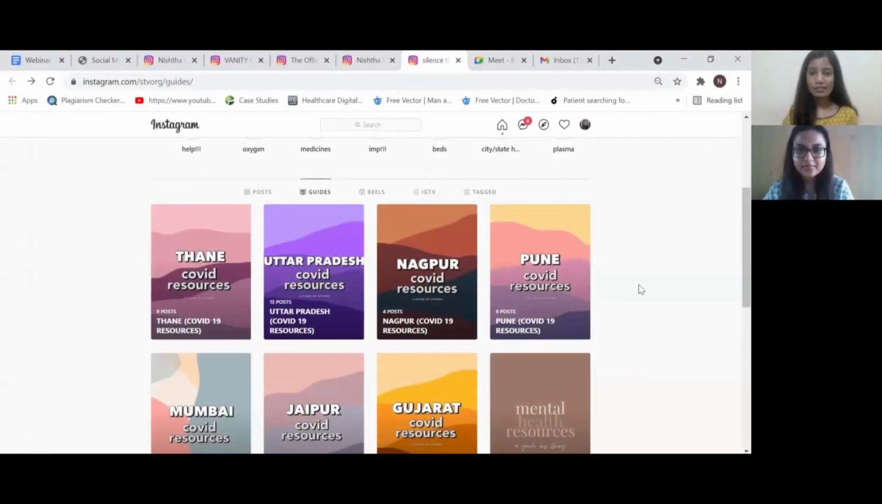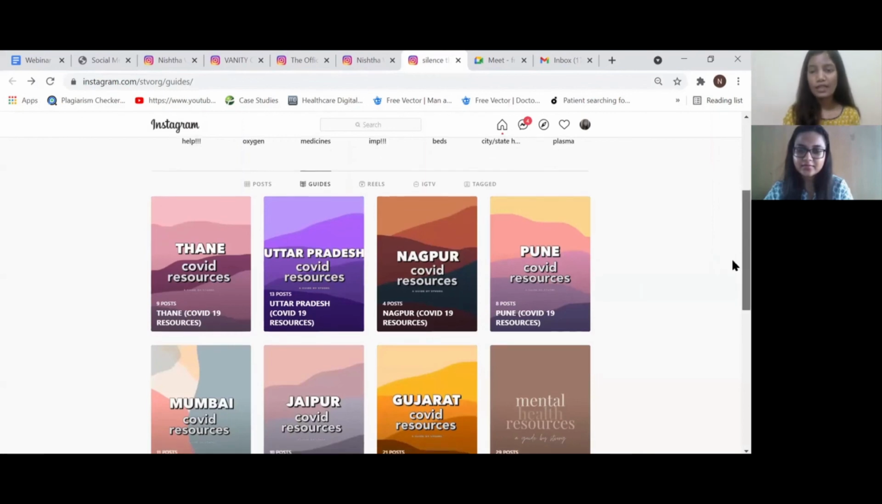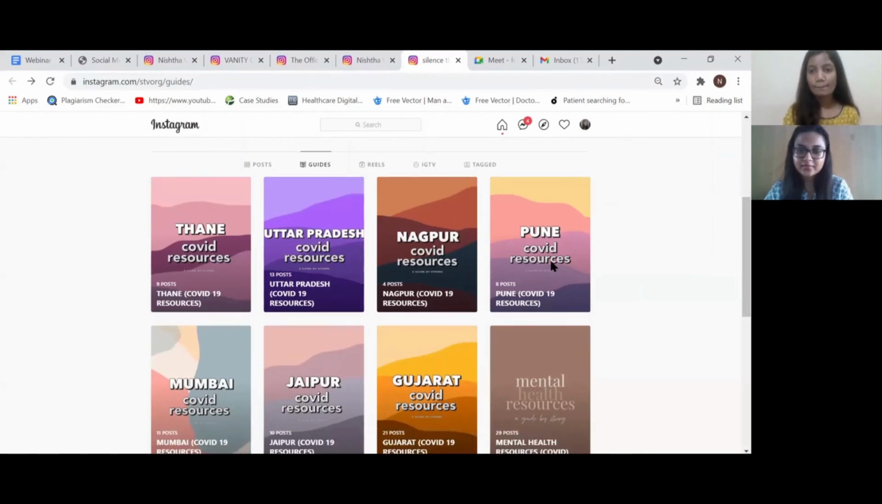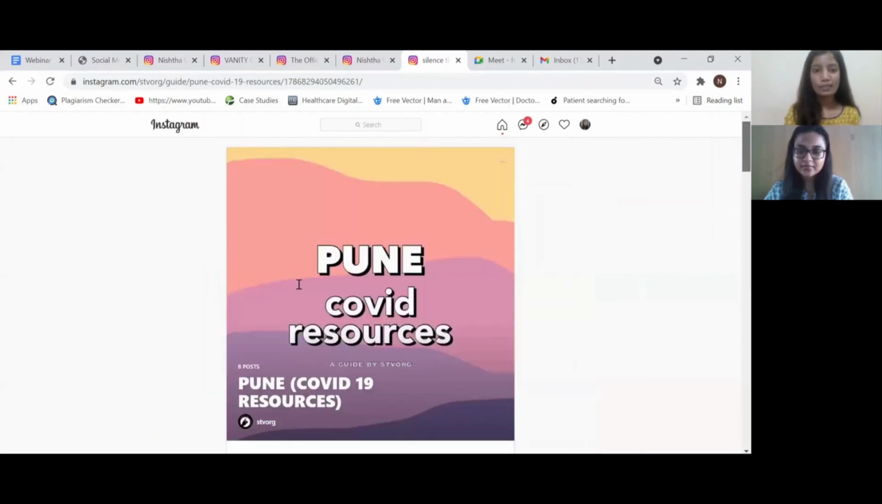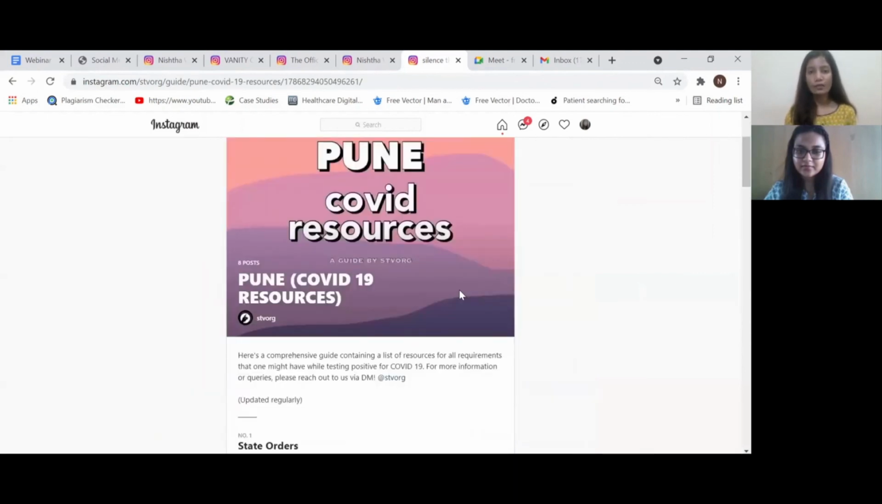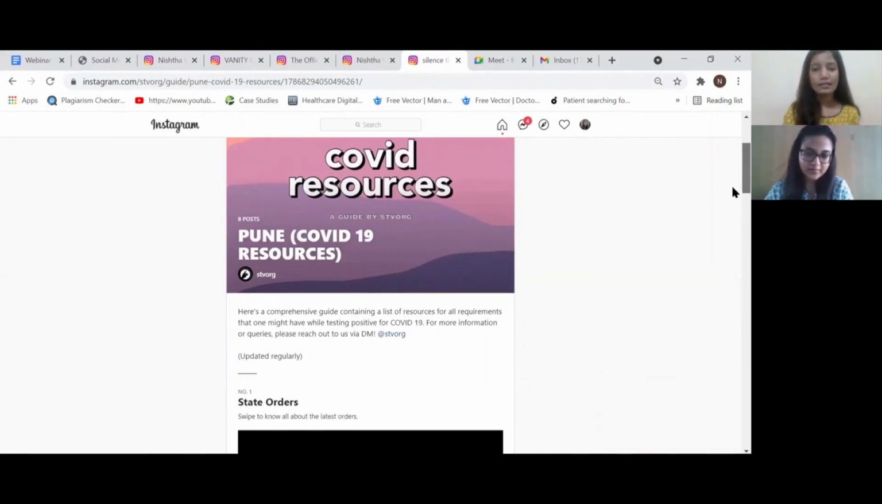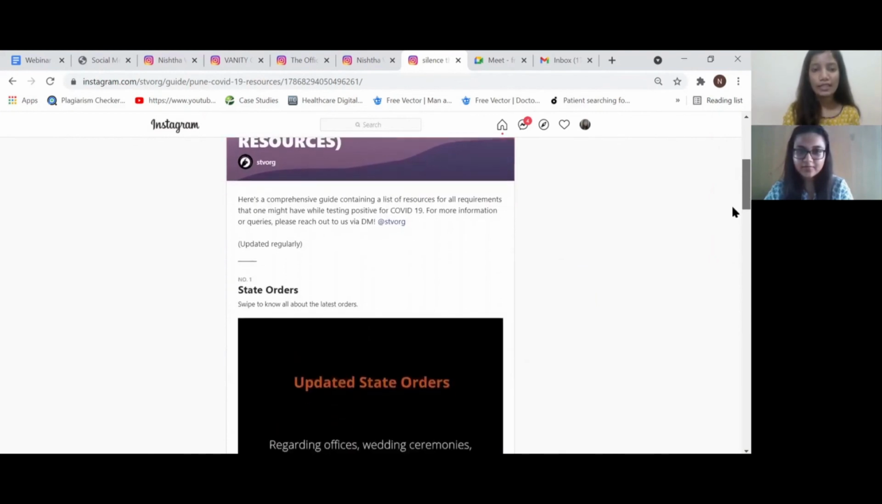So far, we have discussed Instagram Reels, posts, IGTVs, and stories. Now, Instagram has come up with a new feature called Guide. Guide allows you to share scrollable content. It's like a cross between Instagram carousels and a blog post. So, here's an example of a guide by STV organization. Here, they have put together 8 posts to create a comprehensive guide on COVID resources in Pune. The best thing about these guides is that you can recommend posts that you have created or saved.